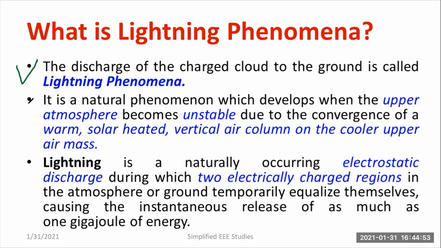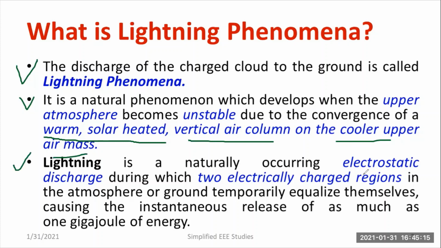Okay. Moving on to another point. It is a natural phenomenon, obviously, which develops when the upper atmosphere becomes unstable due to convergence of the warm, solar heated vertical air column and on cooling the upper air mass. So these are the few reasons.